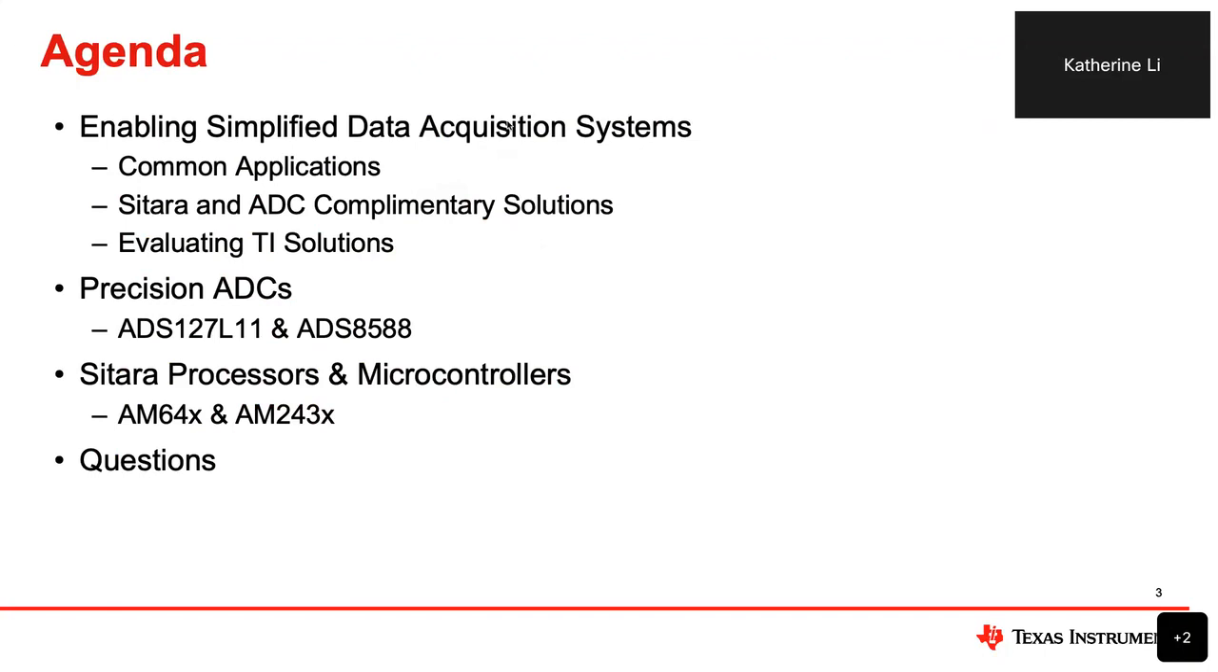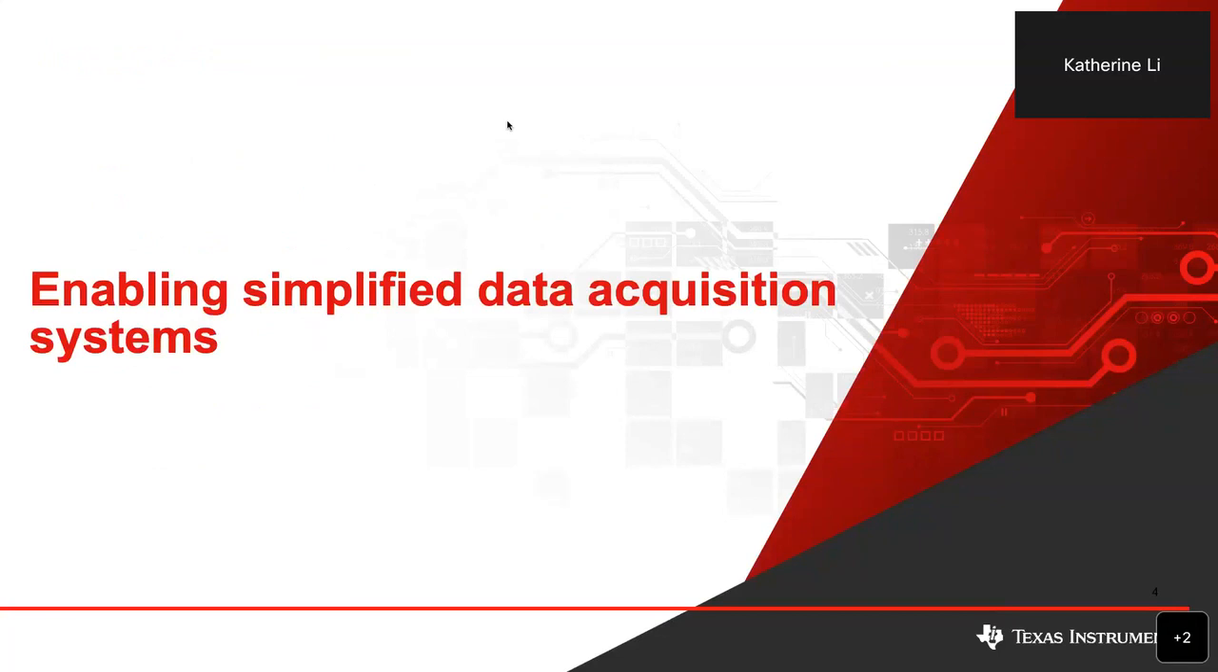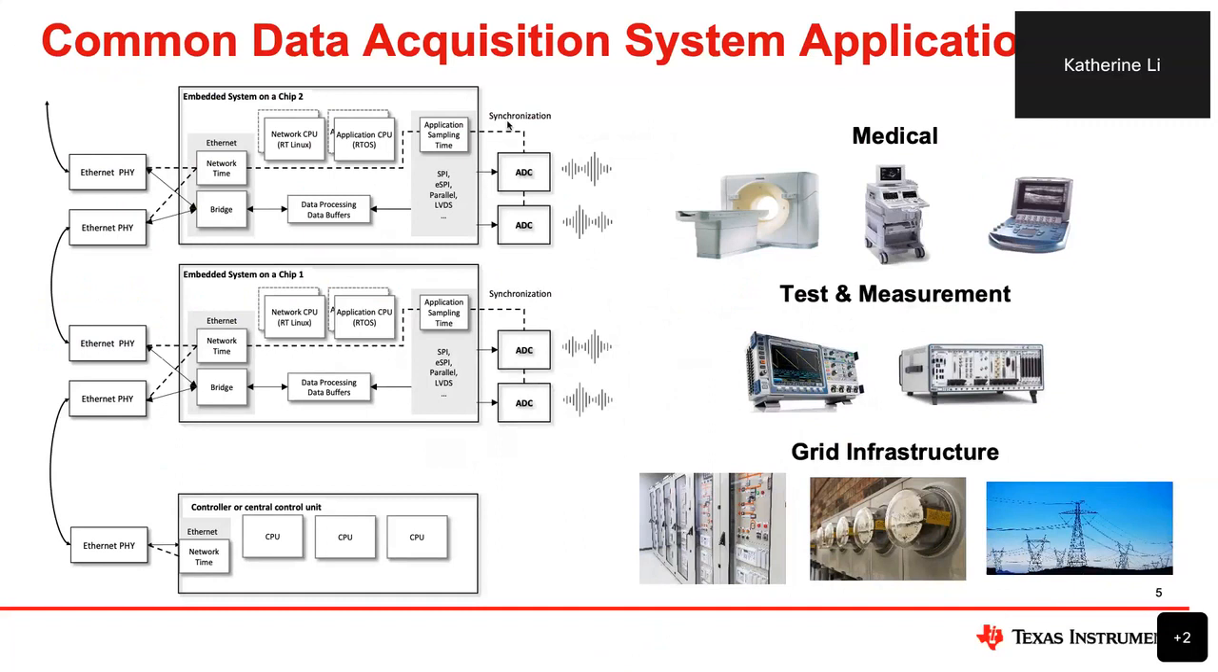Okay, let's talk about how to simplify the data acquisition systems. To begin with, I want to talk about the typical use cases, or the common data acquisition system applications that we are seeing today. On your right side, you can see some typical end equipment, including medical, like CT scanner and ultrasound, some test and measurement products, and the data concentrator in grid infrastructure applications.